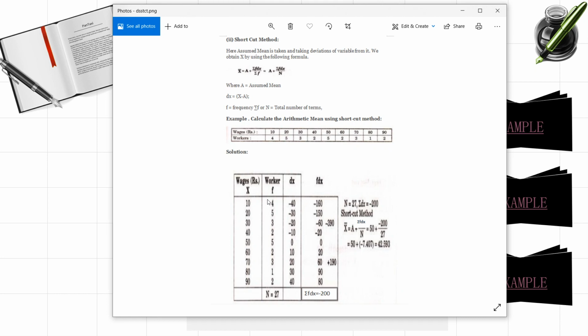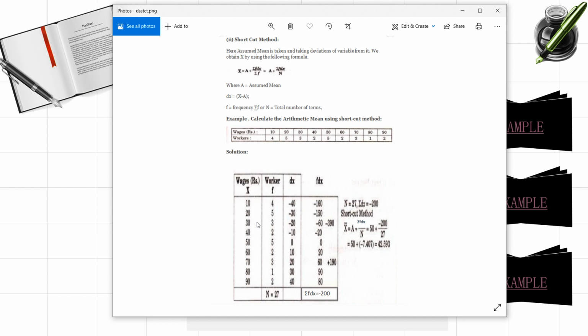Generally we will consider the middle value. Here the middle value is 50, right? So we are going to consider a as 50. Any value we can consider from the given x values. So dx is equal to x minus a: 10 minus 50 is minus 40, 20 minus 50 is minus 30, and so on.